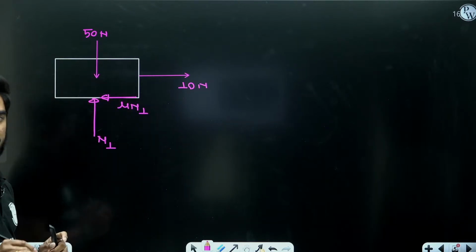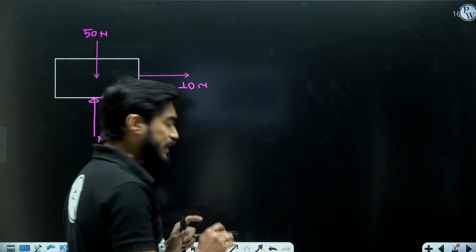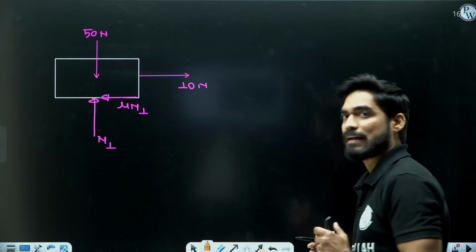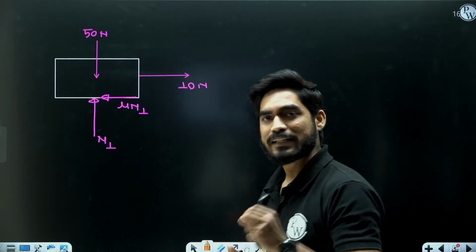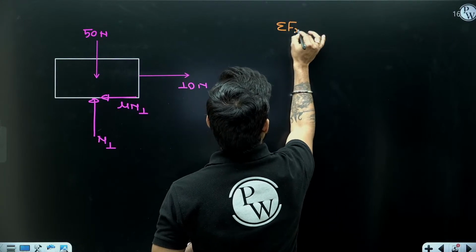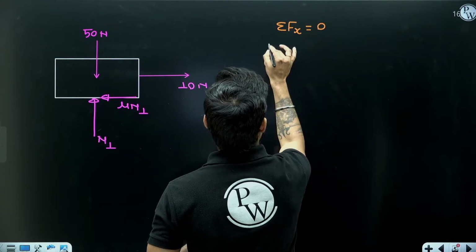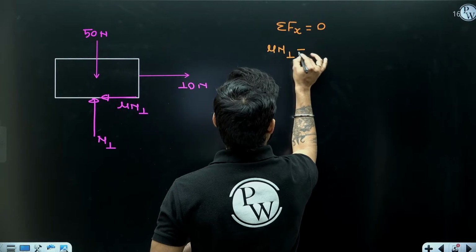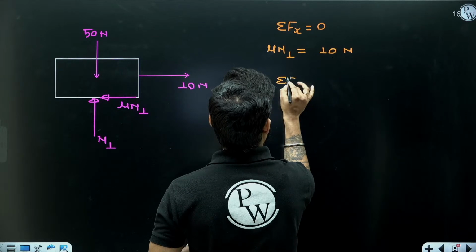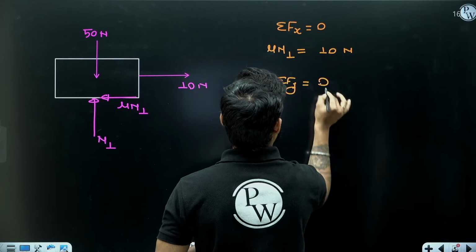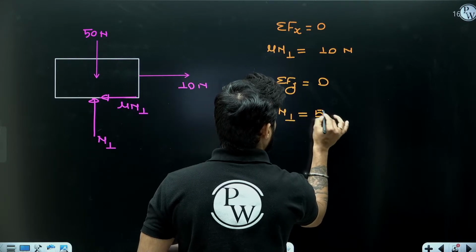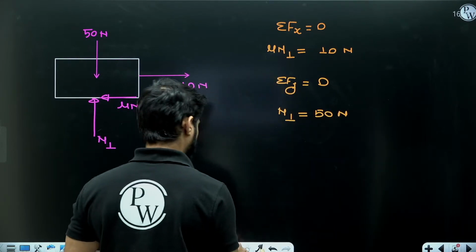It is on the verge of motion, it is not actually moving, so the static equilibrium equations are valid here. Applying the equilibrium equations, from summation of Fx equals 0, mu N1 is equal to 10 Newton, and from summation of Fy equals 0, N1 is equal to 50 Newton.